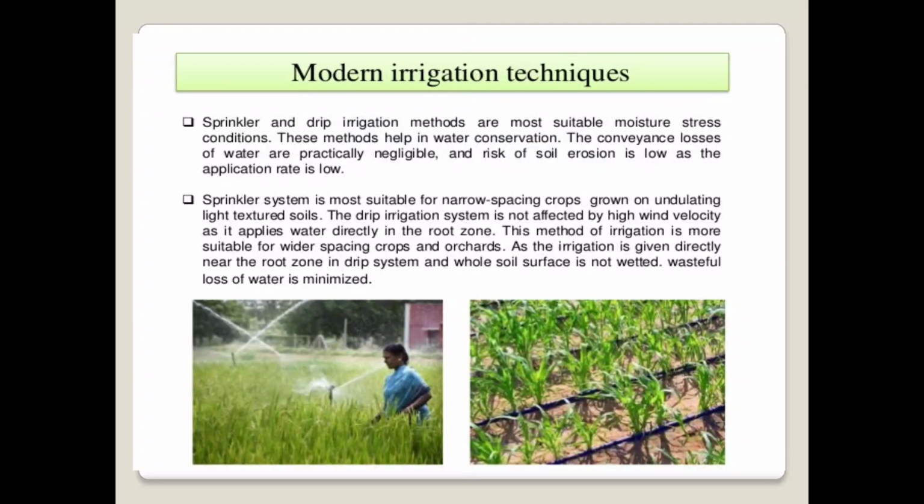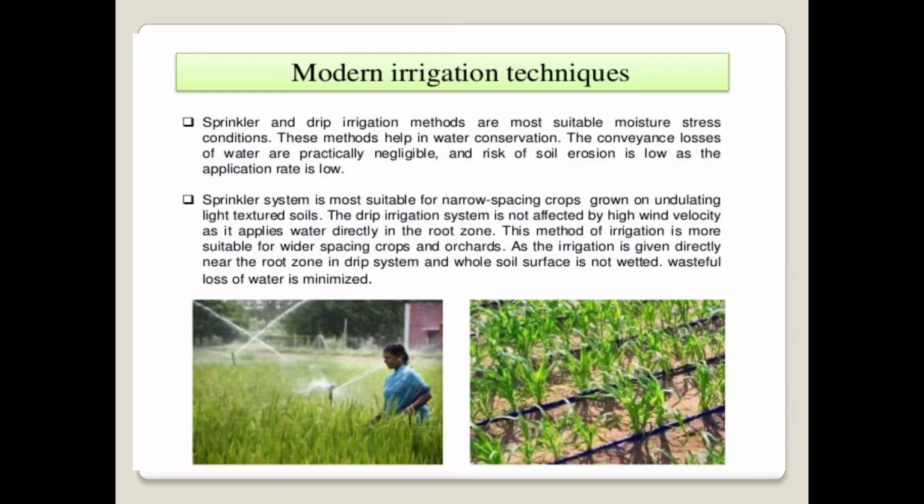There are some modern irrigation techniques which also help to mitigate the drought condition. The sprinkler and the drip irrigation methods are most suitable for moisture stress conditions. So the important irrigation methods, the sprinkler as well as the drip irrigation method, are suitable for the moisture stress condition. These methods help in water conservation. The conveyance losses of water are practically negligible. That means whatever amount of water is lost through the sprinkler as well as the drip irrigation method is very negligible, that means very little.